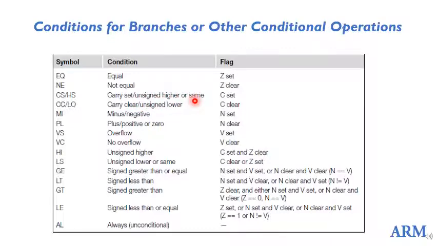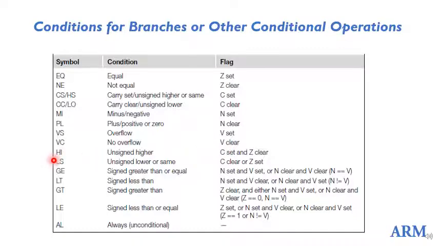This is when the carry flag is set. CC or LO: CC is for carry clear, or unsigned lower, when the carry is cleared. MI is minus or negative, when the negative flag is set. PL is plus or positive or 0, when the negative flag is cleared. VS is for overflow flag set, and VC for overflow flag cleared.